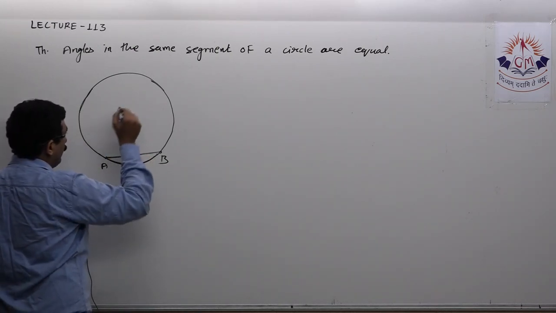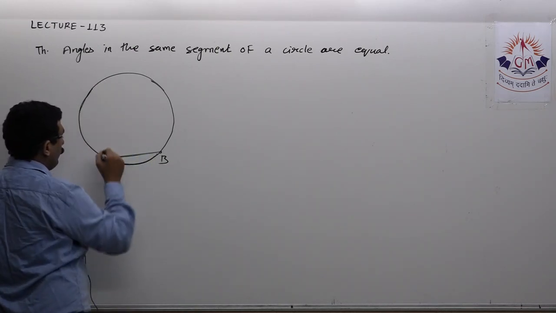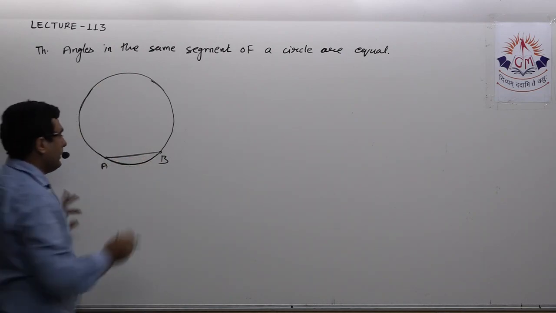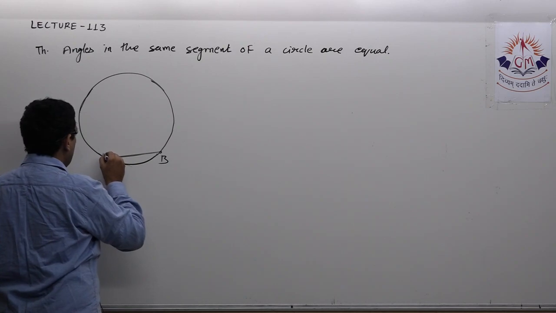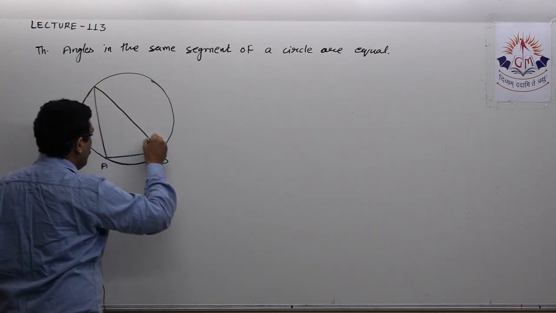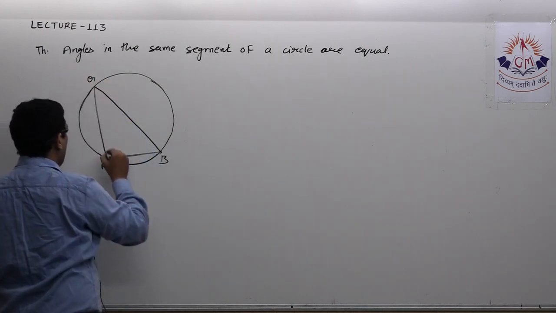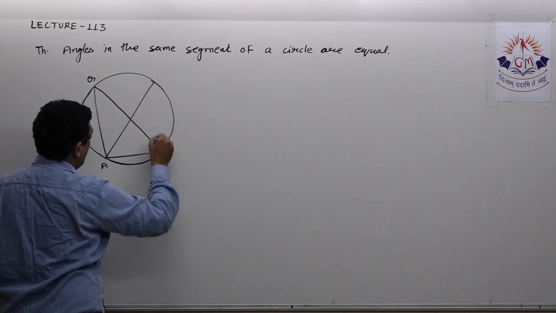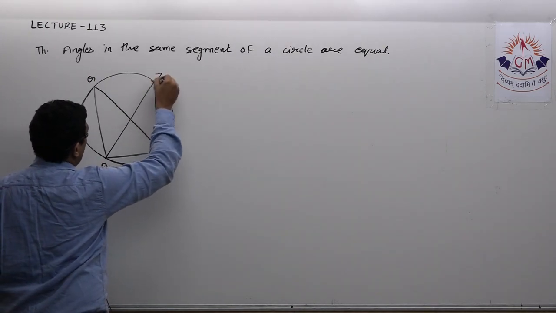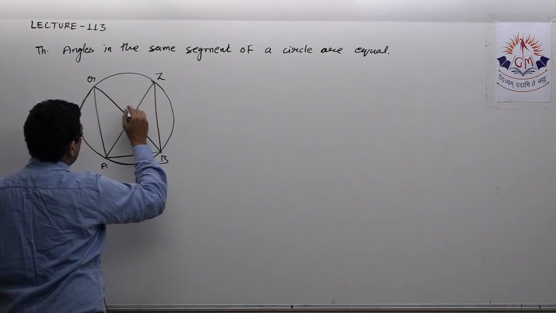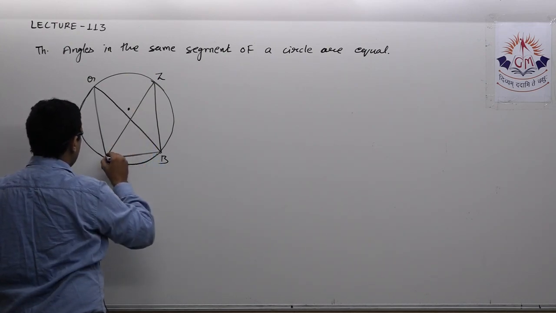Now if AB subtends angles in the same segment, that means both angles should be in the minor segment or in the major segment. Then they must be equal. So let's say this is the angle subtended by AB, AQB, and this is one more angle subtended by AB. And I'm considering this is the center of the circle.